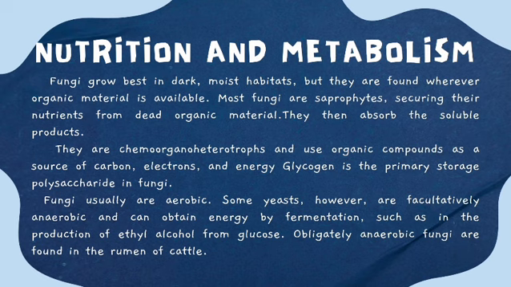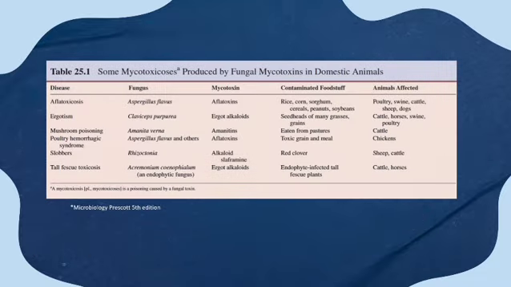Then comes toxins. Aspergillus flavus produces a toxin called aflatoxin, which causes a disease called aflatoxicosis, mostly in rice, corn, sorghum, cereals, peanuts, etc. There is also ergotism, which is caused by a mycotoxin called ergot alkaloids, produced by the fungus Claviceps purpurea.